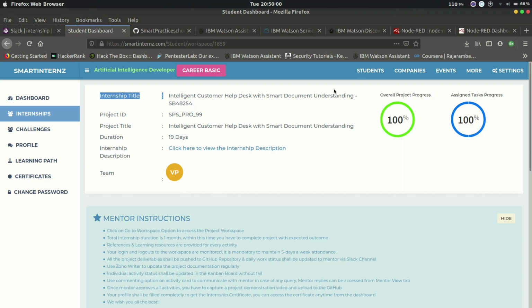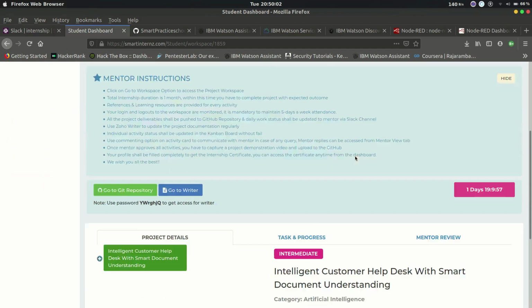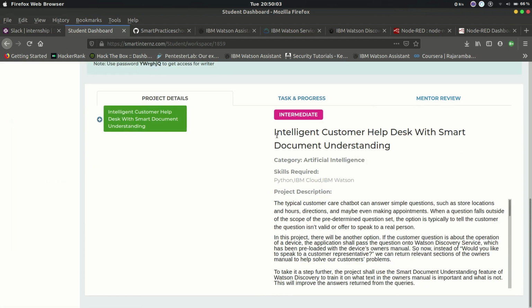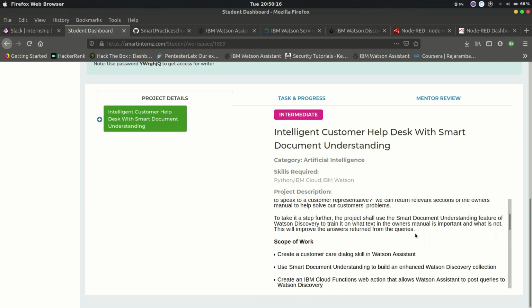So this internship I performed on SmartBridge Smart Intern. My project is Intelligent Customer Help Desk with Smart Documents. Here you can see all the details regarding it: categories, project description, IBM Cloud, IBM Watson. I have to make a chatbot. I will tell it in the next scenario. So let's move ahead.